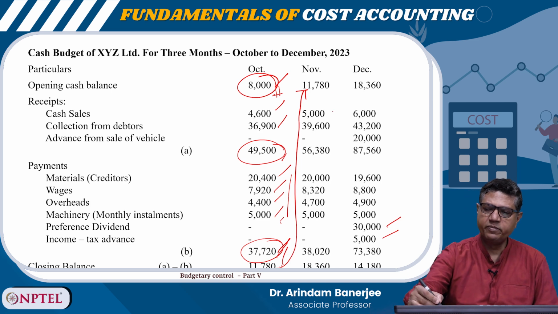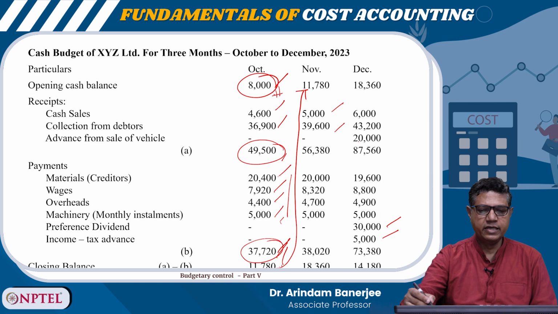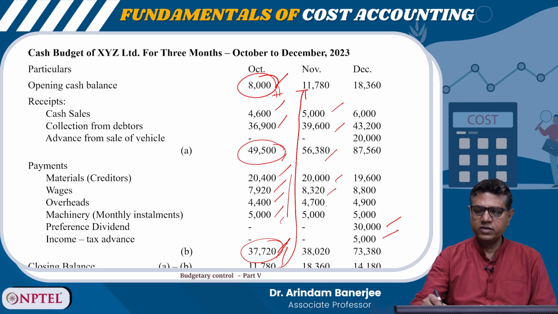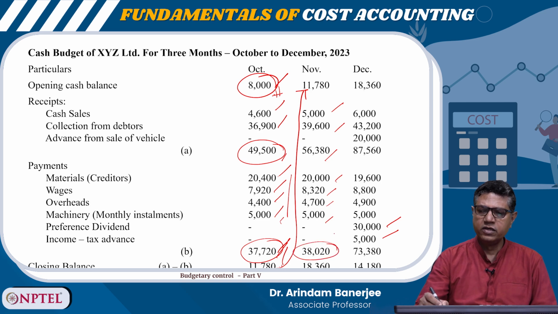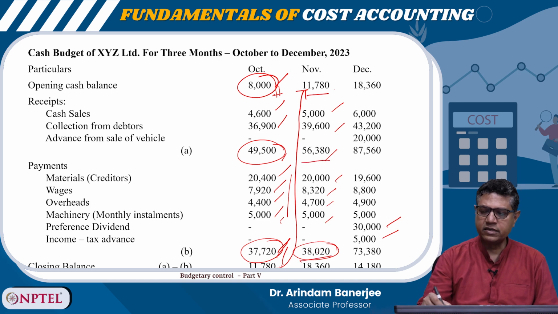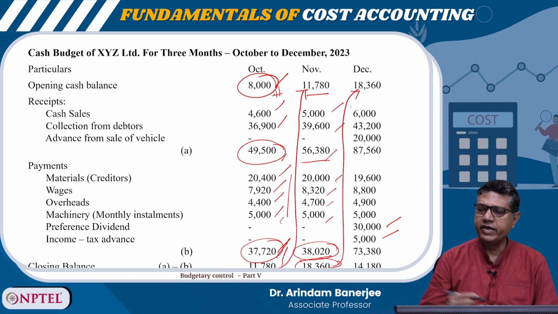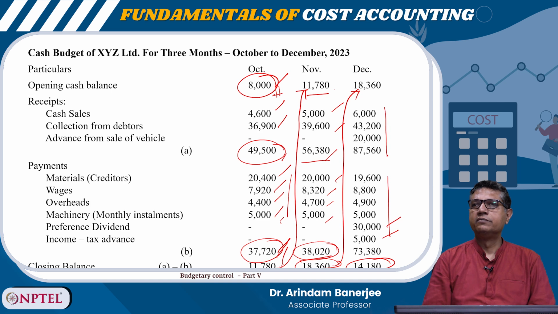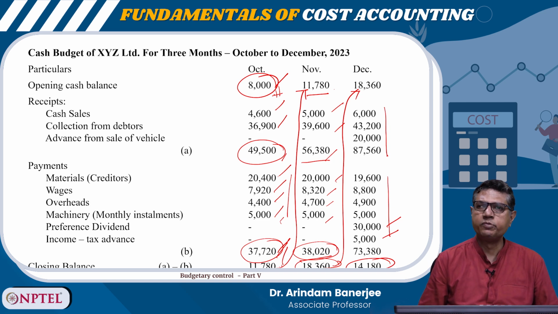So, 11,780 plus 5,000 plus 39,600 comes to 56,380. Payments are 20,000, 8,320, 4,700 and 5,000, so the total is 38,020. So if I add the opening balance plus all the receipts and deduct all the payments, I will get the closing balance. This closing balance will be the opening balance here, and in the same way I will calculate all the receipts and payments and get the closing value of the cash. So this is a way of solving cash budget problems.